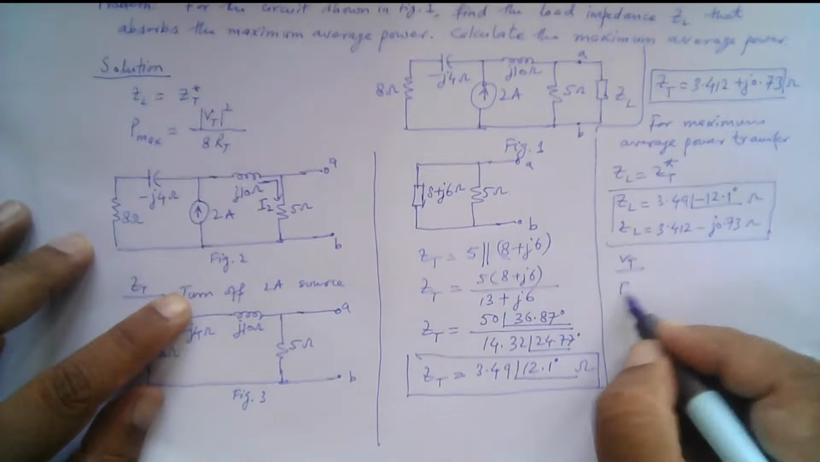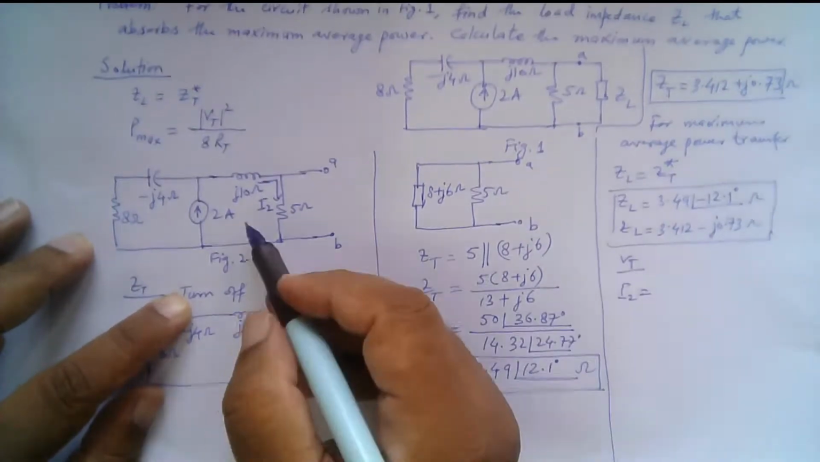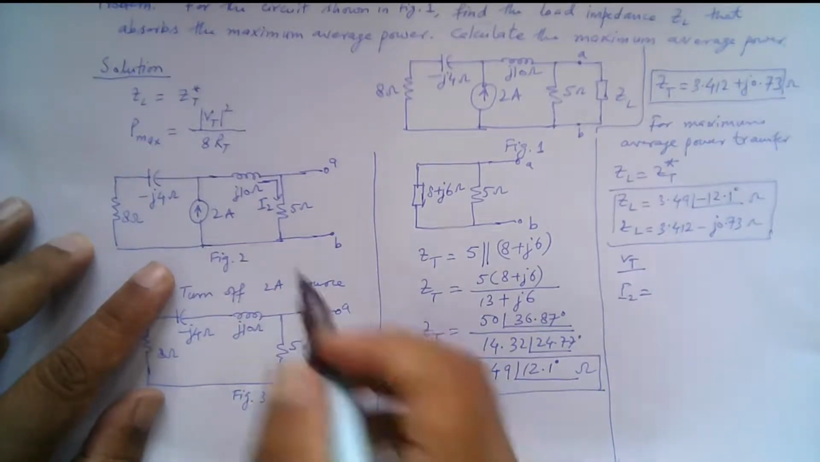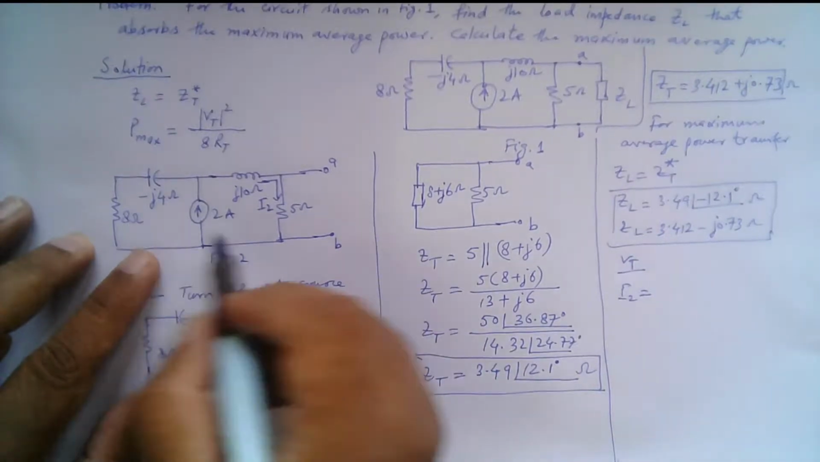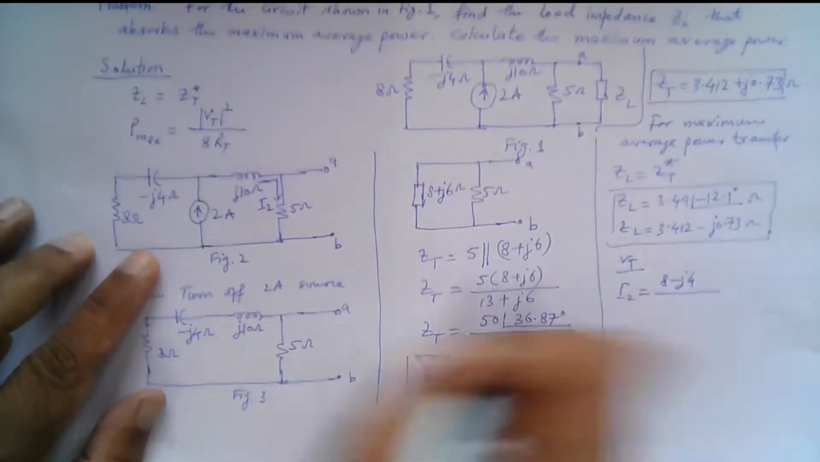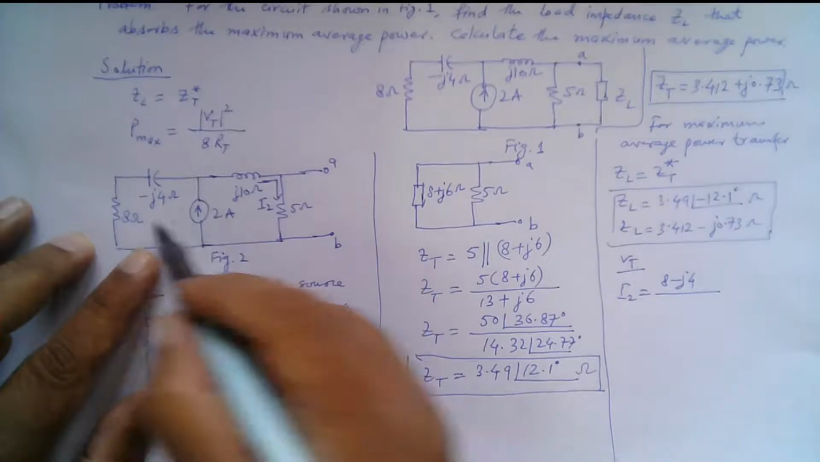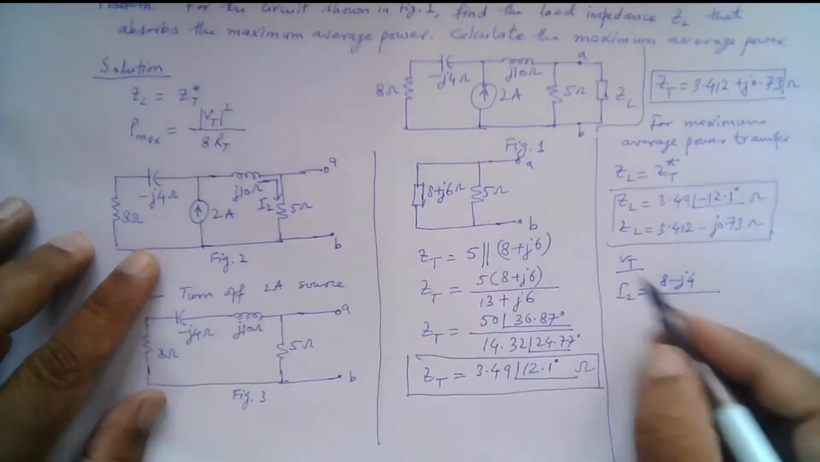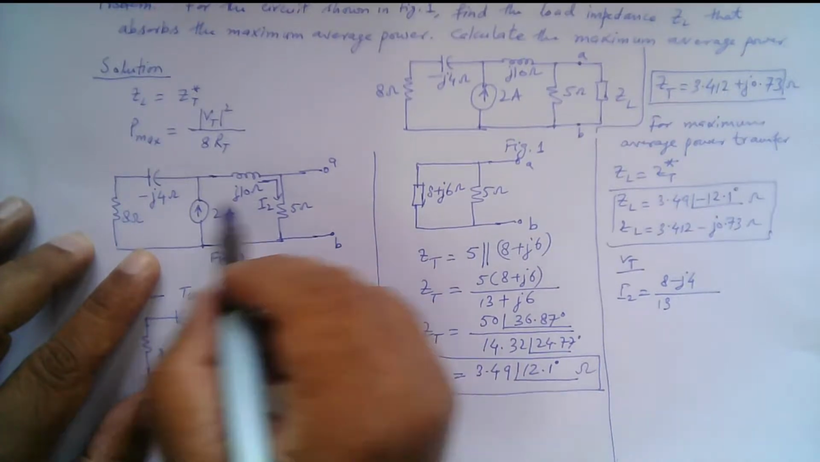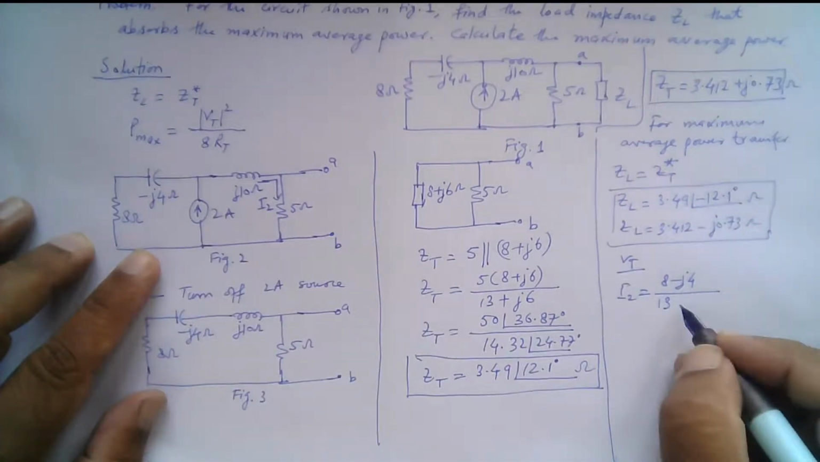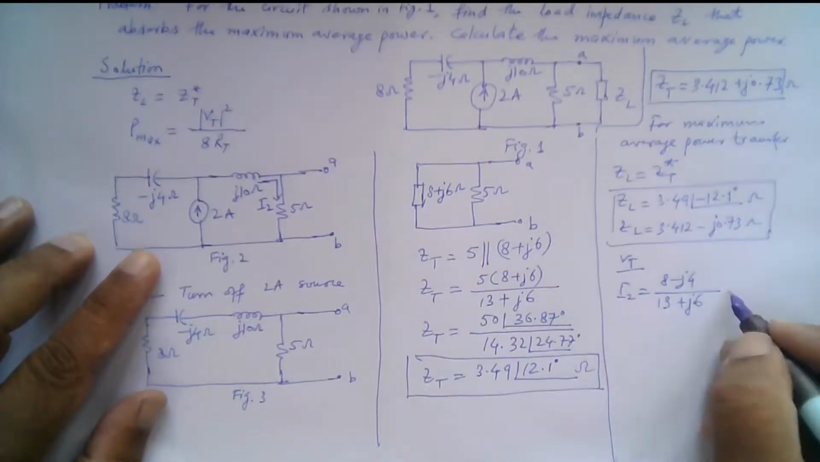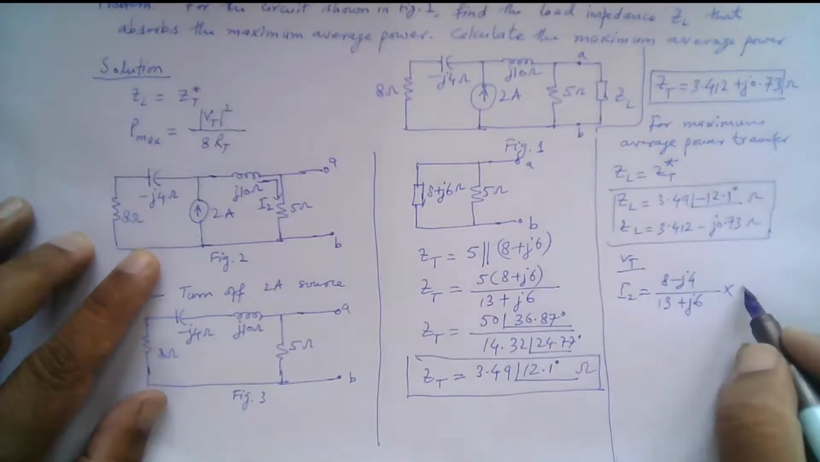So I2 is given by using the current divider rule. According to the current divider rule, it is 8 minus j4 divided by the sum of the impedances of these two branches. So 8 plus 5 is 13, and this is j10 minus j4, so that is plus j6, right? And multiplied by this total current, 2 amperes.